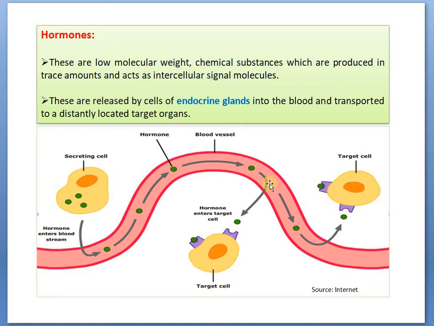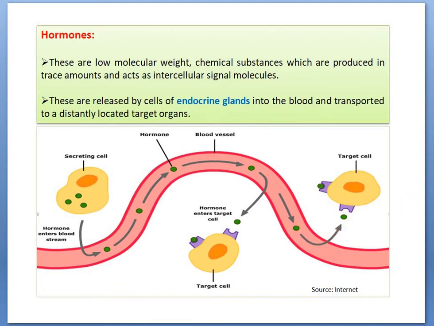So, hormones are basically chemical substances that act as messengers, or we can also say that they act as intercellular signaling molecules. Now, the question is where these are released from and how they are transported to the target organs. The answer is that hormones are secreted from the endocrine glands and transported to the target organs via blood. This picture depicts what I've said just now. The secreting molecules, the hormones, are secreted into the bloodstream, and via the bloodstream they are carried to the target cells.